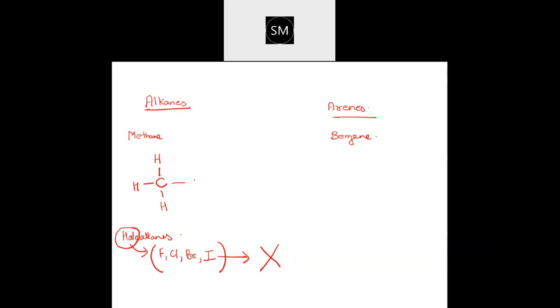What you get after that is called a haloalkane. It can be by replacing one hydrogen, or two, or three, or all four hydrogens. If you replace them by the halogen, they are named as haloalkanes.